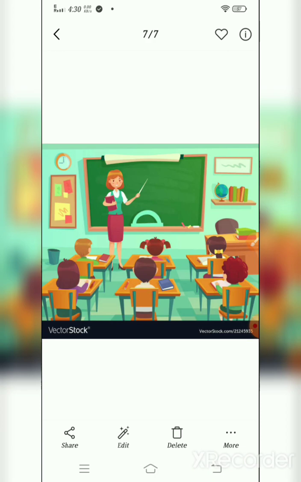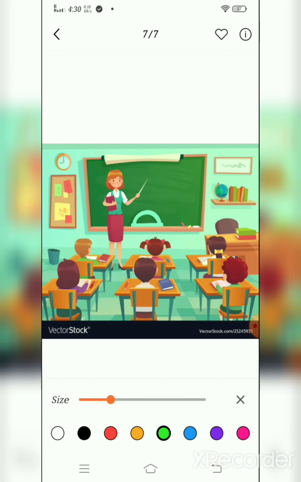Did you find the pieces of chalk in this picture? Yes. Here we find the pieces of chalk. How many pieces of chalk are there? 1, 2, 3. So total 3 pieces of chalk in this picture.